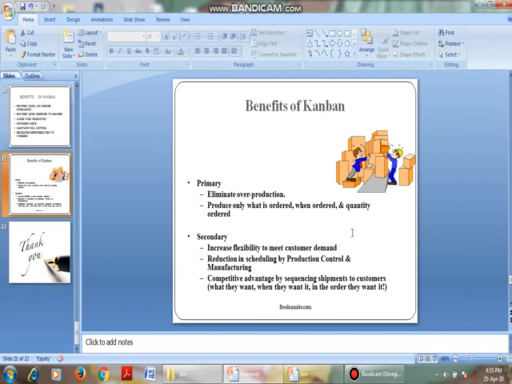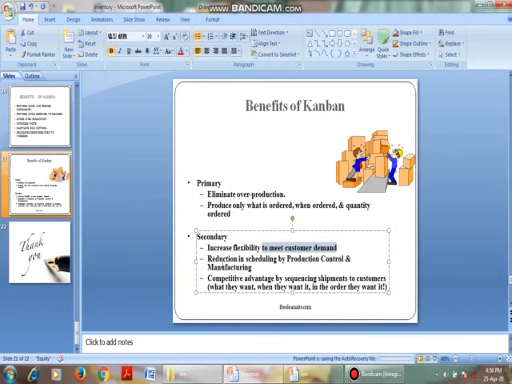Okay, right. Coming to benefits, the same here. It eliminates overproduction. Overproduction is reduced. Produce only what is ordered, when ordered, and the quantity ordered. That is, how much of an order we get, when it is ordered, and what the order is, only that much we produce, so that overproduction is reduced. A secondary benefit is increased flexibility to meet customer demand. That is, flexibility is increased. Reduction in scheduling by production control and manufacturing. That is, we can schedule the production control.